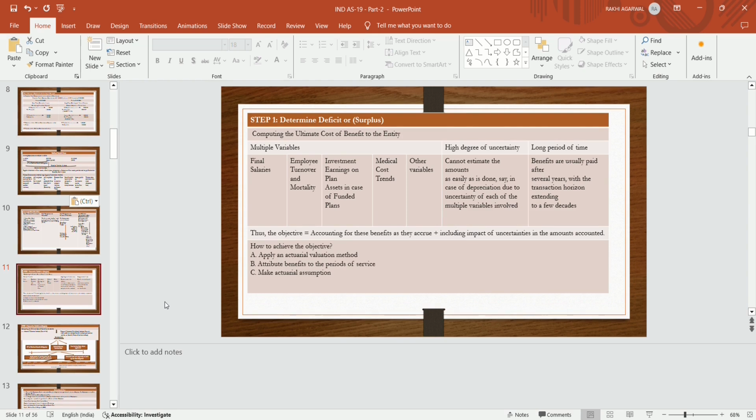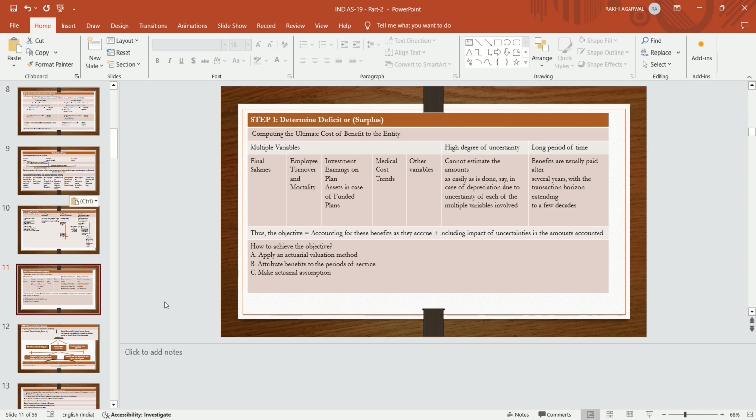What are the requirements? Multiple variables are required: the final salary, how many employees there are, employee turnover and the mortality rate, and investment earnings on the plan assets in case of a funded plan. If the plan is funded, then how much investment we will make to pay off that liability, medical cost trends and other variables. These are the variables which cause a high degree of uncertainty in calculating the ultimate cost of the benefit.